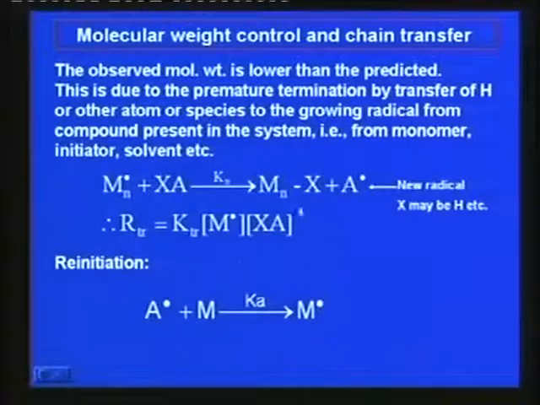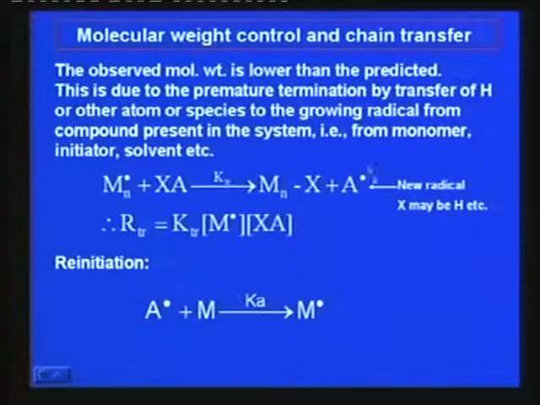So here you see it is shown schematically with the help of this relation. It is a growing chain radical having n number of monomer units, with an active radical at the end. So this is an agent, it might be a solvent, it might be a polymer, it might be a monomer, it might be an initiator, it might be an impurity, anything. So what happens? It transfers its radical activity to this molecule by attaching X to this one and producing a new active site, a new radical.